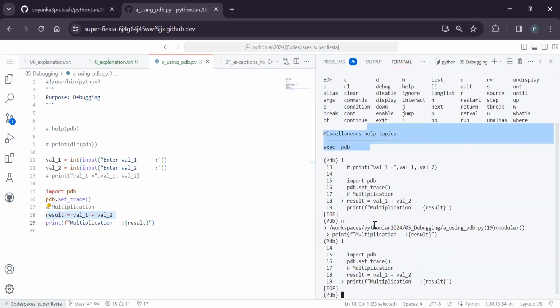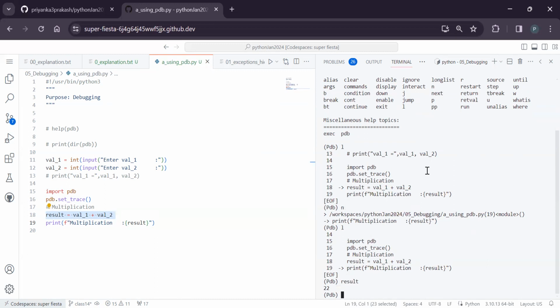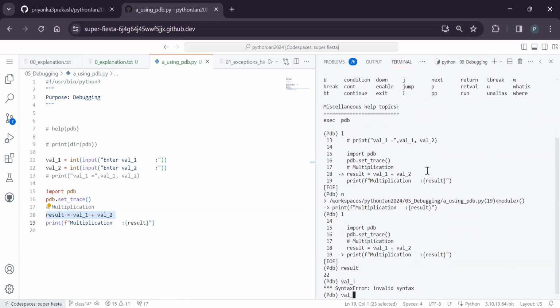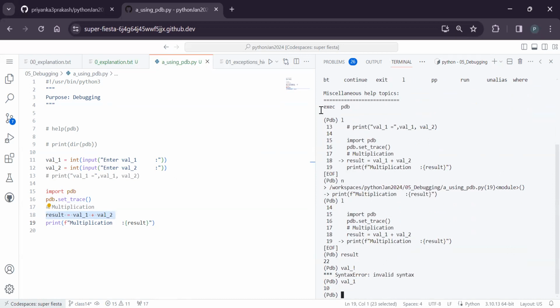Sir, why am I doing this kind of horrible way? Why can't I do it interactively by placing a breakpoint? This is possible, but whenever you go to a Linux machine, you don't have that UI and others, right? So this is the only way, even when you are working on production or containers. Now I understood the result is 22. I will ask, hey, what is the value 1? I need not decide beforehand what I want, and I need not run 10 times. In interactive mode, I can ask, I want to check the type of value 1.